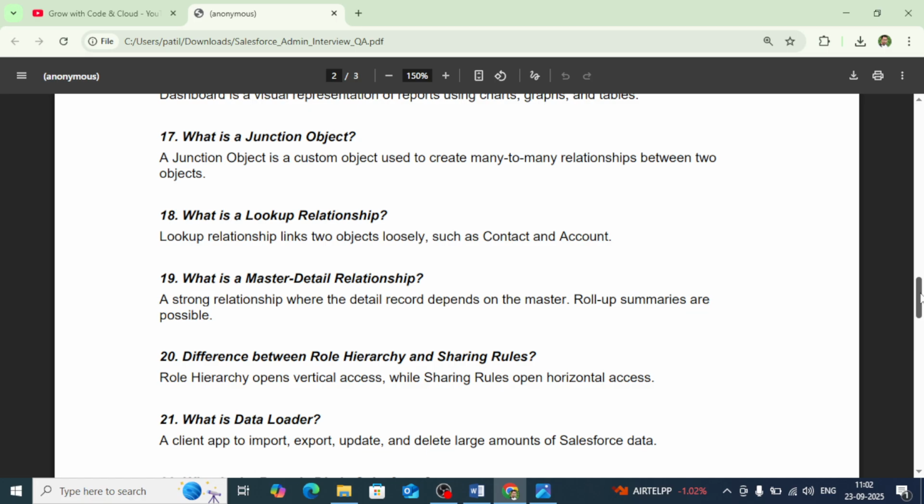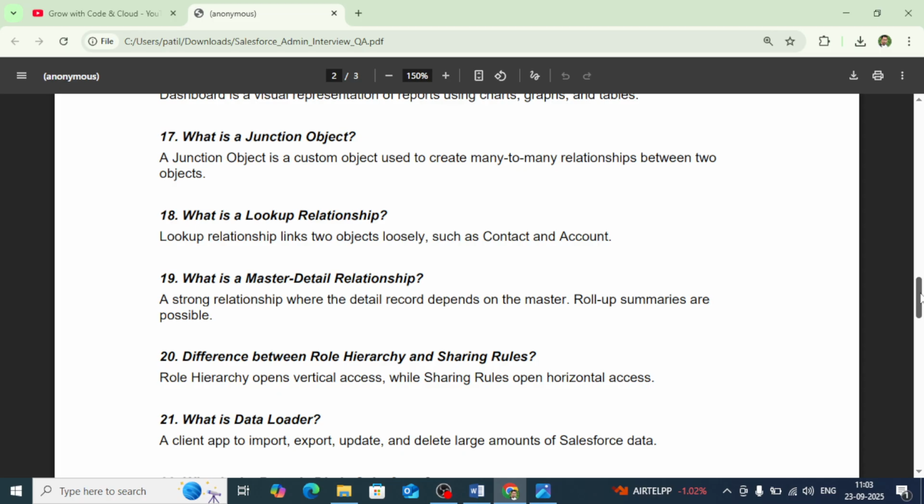Then the next question is, what is a junction object in Salesforce? A junction object is a custom object used to create a many-to-many relationship between two objects. For example, with student and course, you can create an enrollment junction object that will be considered the junction object between student and course, so that you can get to know how many courses a single student is enrolled for, or how many students are enrolled for a single course.